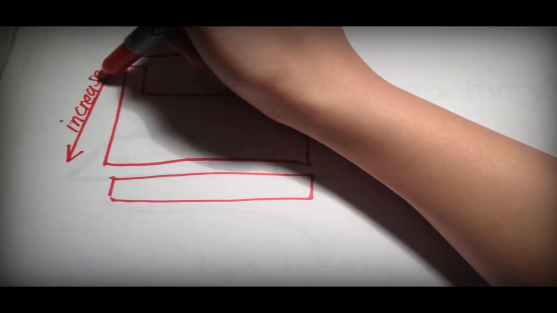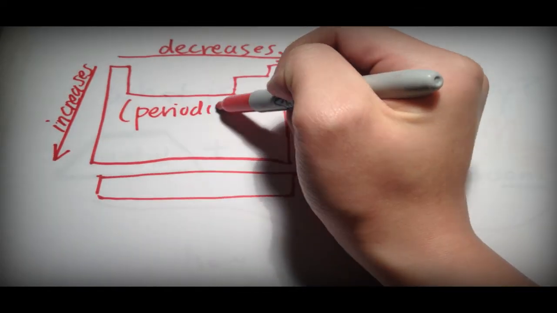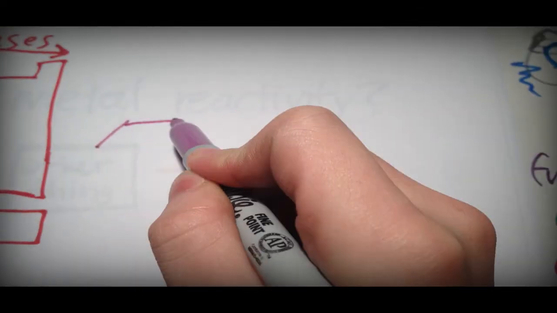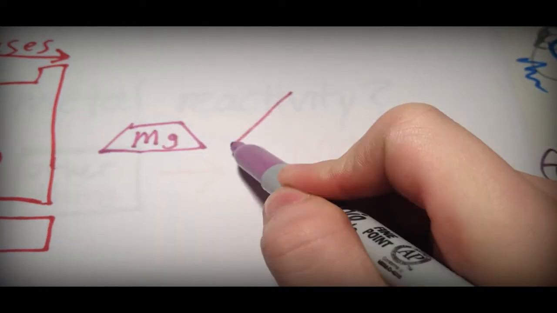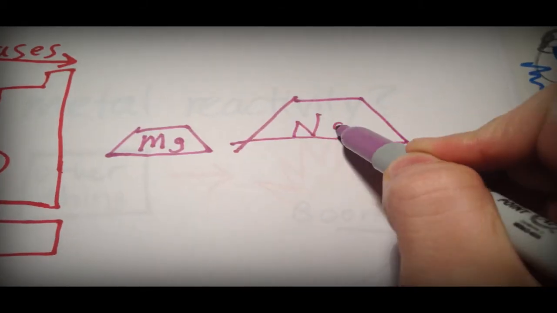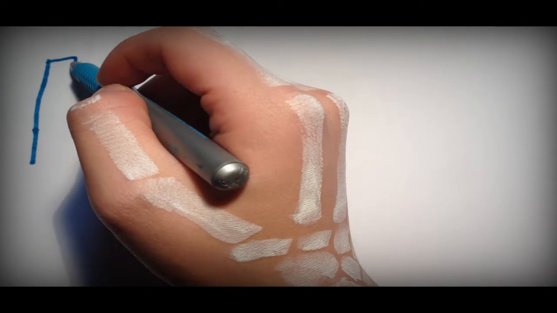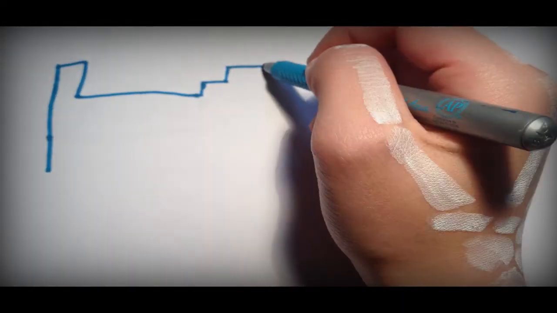This trend happens because elements that are more to the right on the periodic table have more electrons. In order for their shells to become more stable, they would have to give up more electrons. The ionization energy is higher for elements from left to right, showing a direct correlation to reactivity.